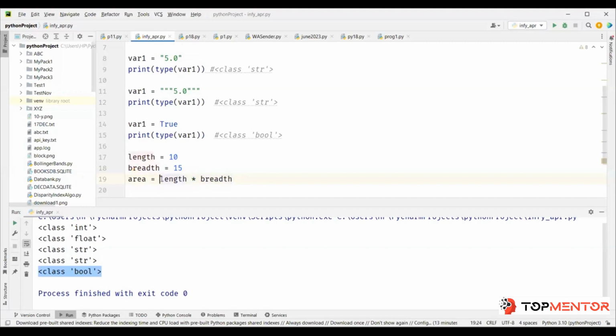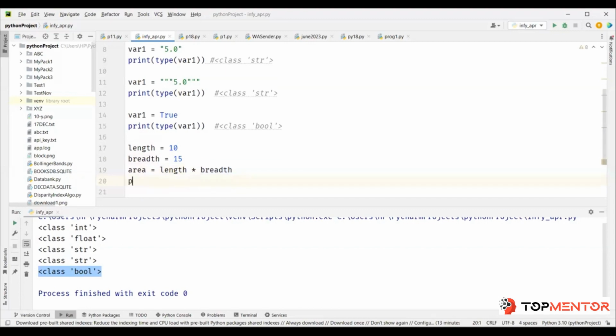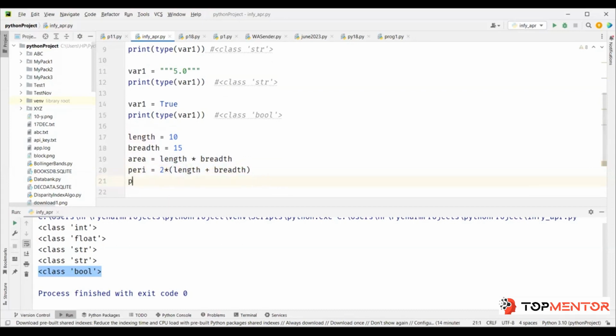So this is a formula for calculating area. And then you have perimeter. Perimeter equal to 2 times, correct? So 2 times, and now you have to do length plus breadth, right? BODMAS rule. So first bracket would mean that first we need to add these two, and then you add this plus sign. So you need to add these two variables and then multiply this with 2. That's what perimeter means, correct? So now I can print something like this.